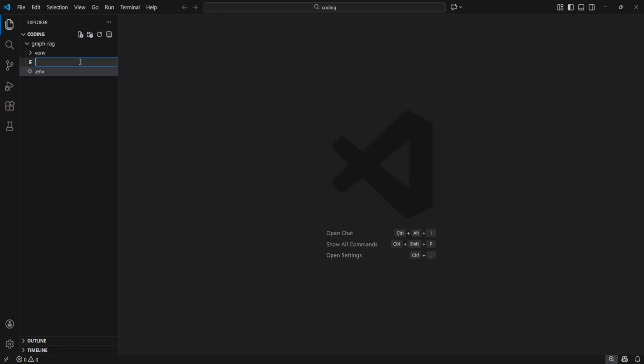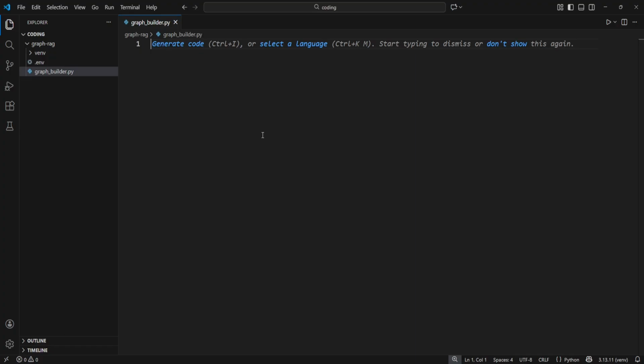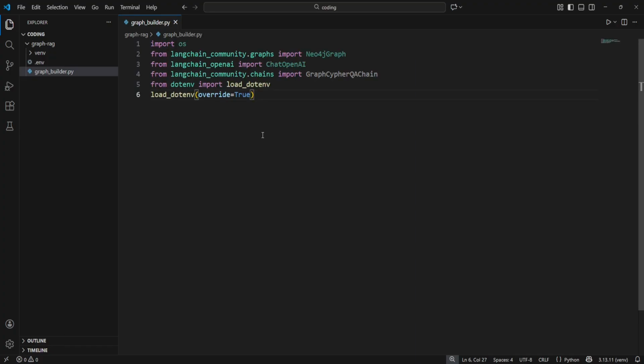Next, we need to create our Python file. Let's call it graphbuilder.py. We start with our imports. We aren't using the raw Neo4j driver here. Instead, we are pulling in Neo4jGraph from LangChain. This is a high-level wrapper that manages schema retrieval automatically, a critical feature we will discuss in a moment.